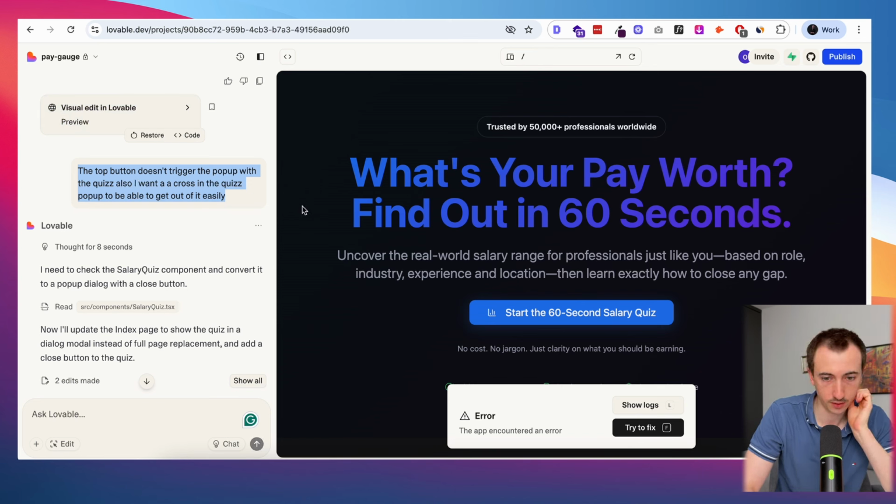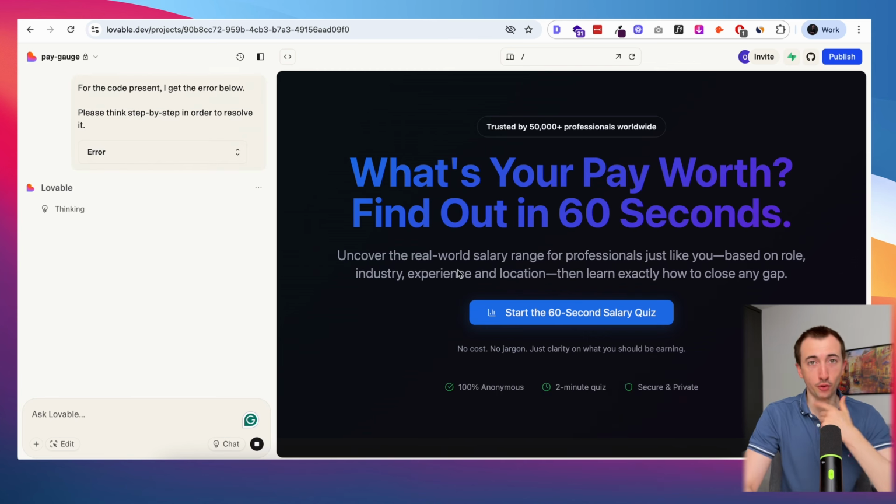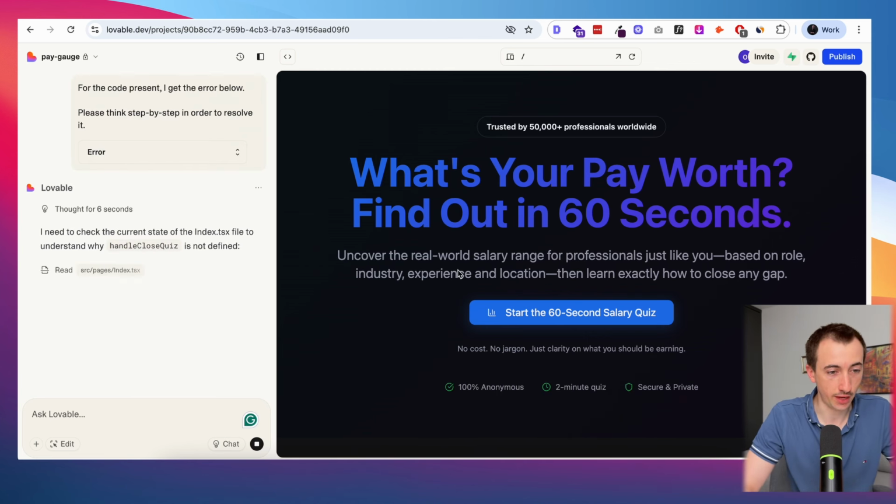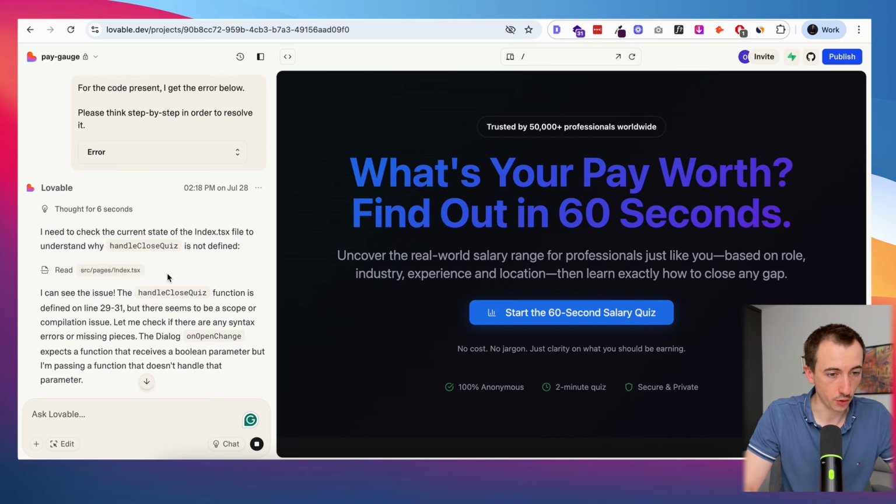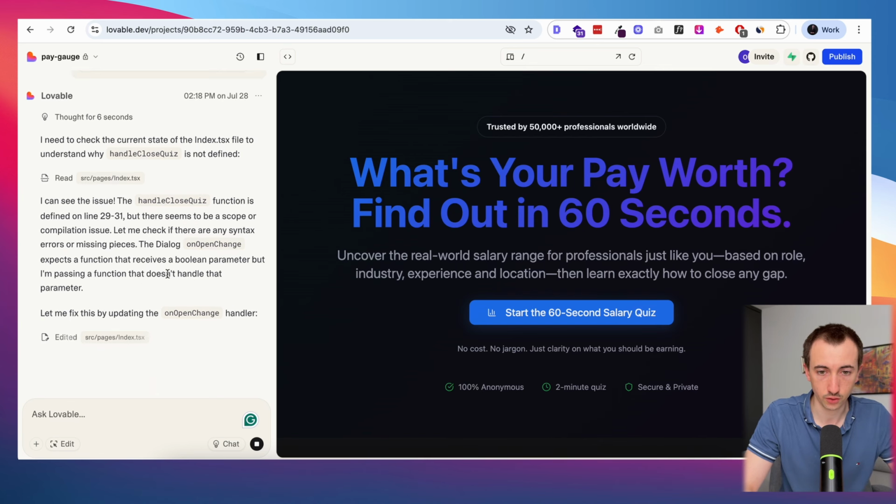Okay, so I tried to make a few adjustments because the interaction wasn't quite what I wanted for some of those elements. But now I'm facing a few errors that I need to fix. I guess it's really part of the challenge. And if you try to do this yourself, then you're going to run into some of those issues. No need to stress. Usually it's pretty easy to troubleshoot.